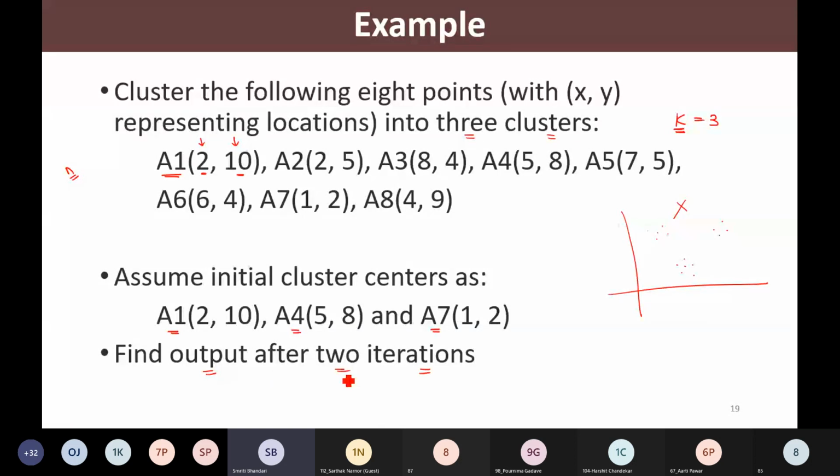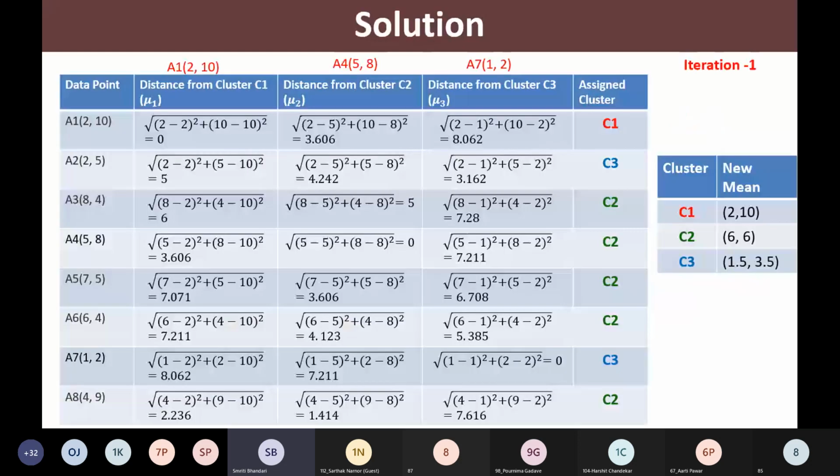Okay, so how are we going to solve this problem? See carefully. See here, we have listed all 8 data points. Okay, and these 3 are the initial cluster centers that we have selected. So this cluster center may be for cluster C1. This cluster center is for cluster C2. And this cluster center is for cluster C3. So what we are going to do simply is find out the distance of every data point from all these 3 clusters.